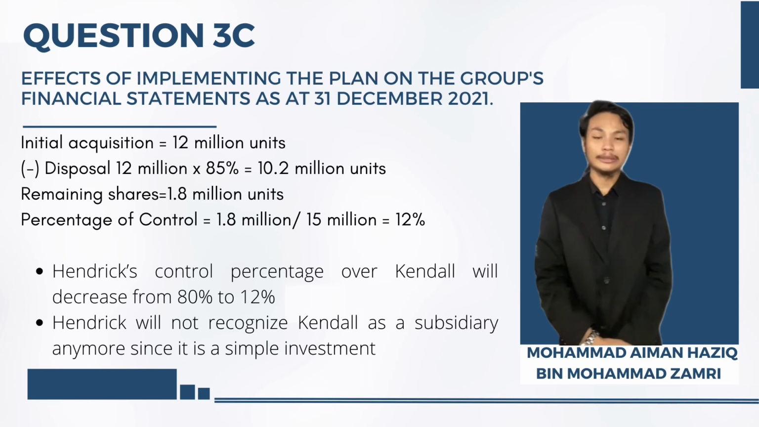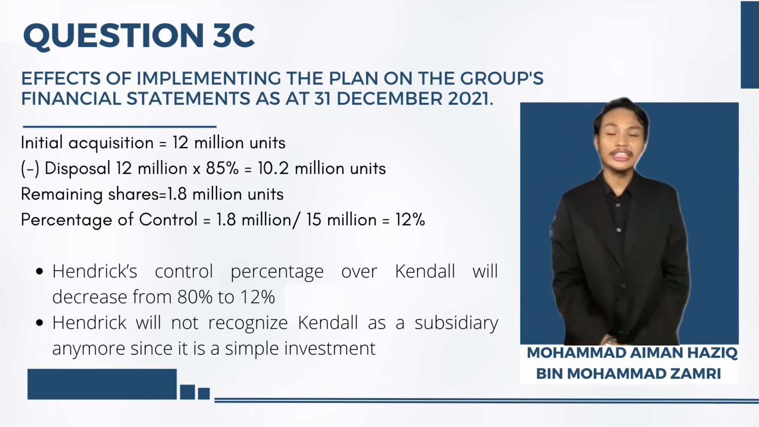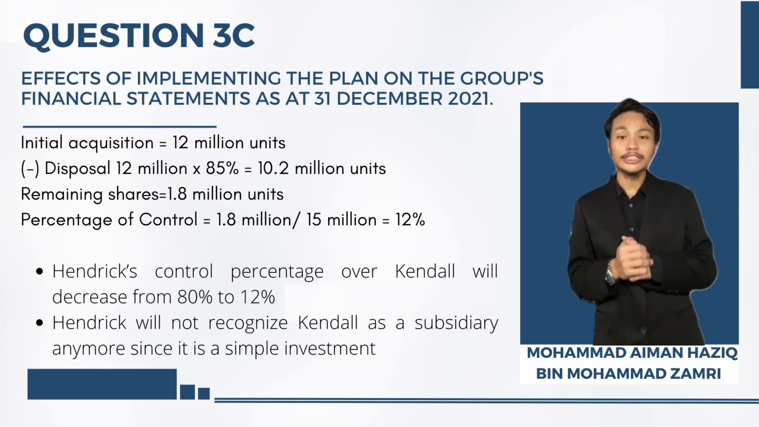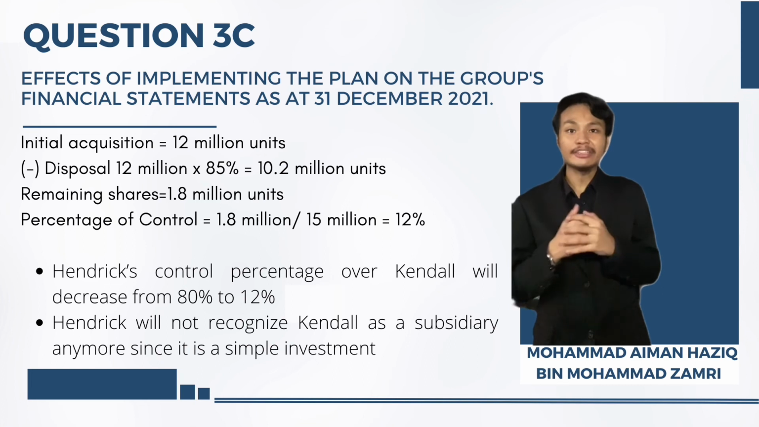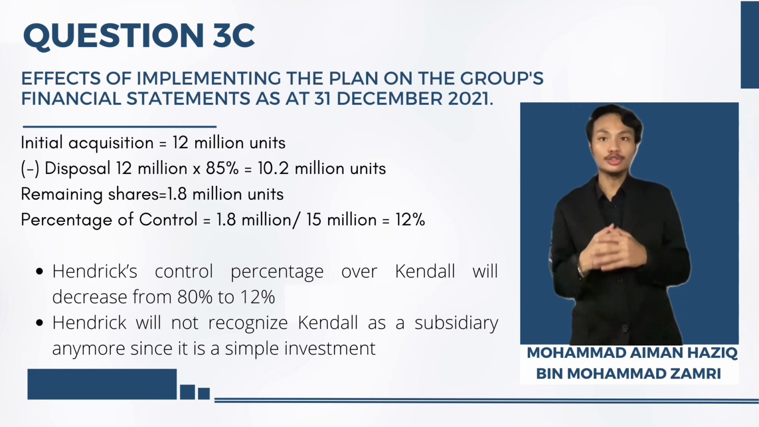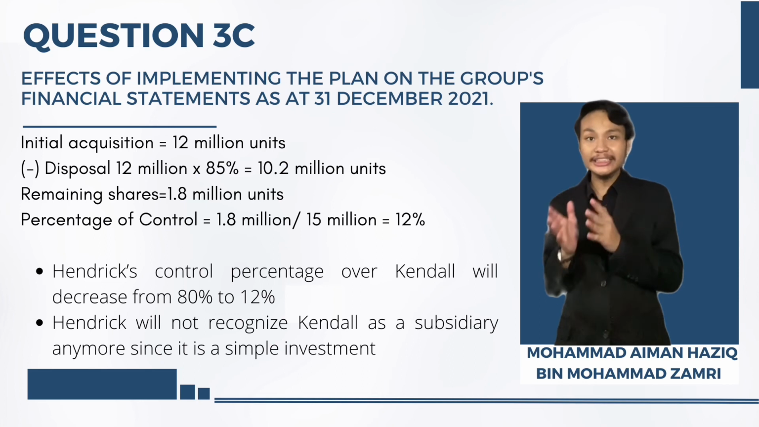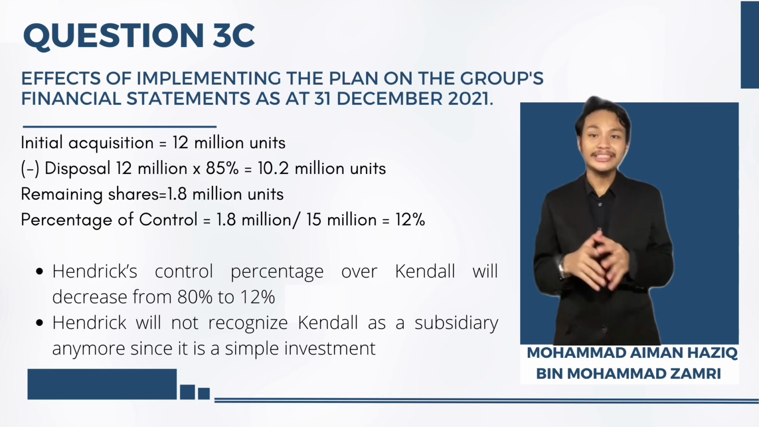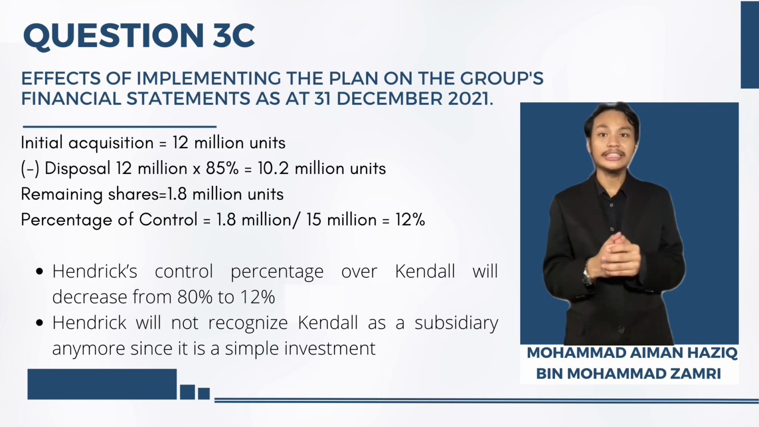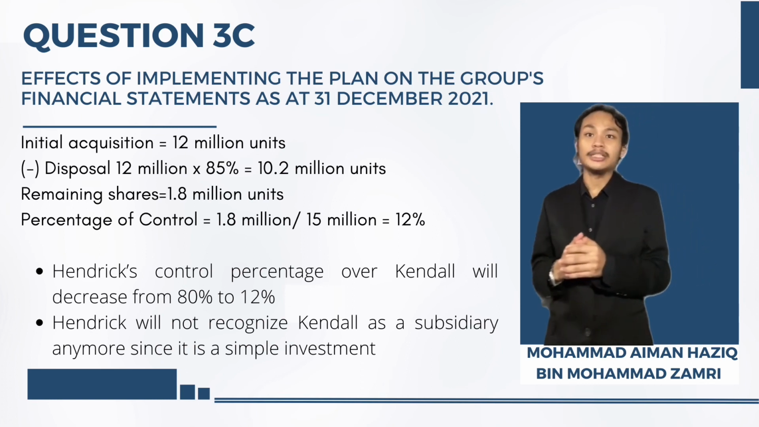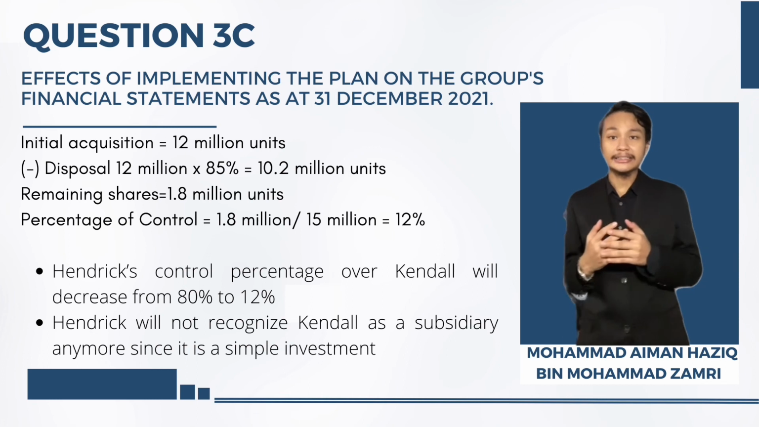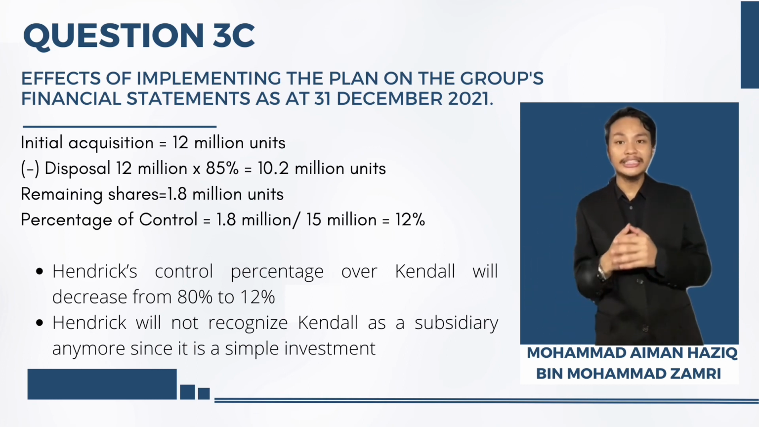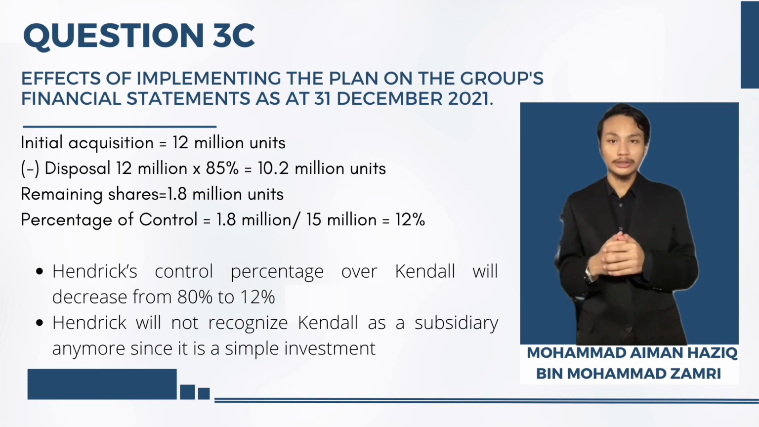Hi, my name is Muhammad Haziq bin Zamri, and I will explain question 3C regarding the effect of implementing the plan on the group financial statement as at 31 December 2021. Due to the disposal of 85% of the equity shareholding, Hendrik Berhad's control percentage over Candle will decrease from 80% to 12%. Since the control is less than 20%, it will be considered as a simple investment. Thus, Hendrik Berhad will not recognize Candle Berhad as a subsidiary anymore. As a result, Hendrik Berhad will not have any control over Candle Berhad. Hence, Hendrik Berhad will not have to prepare a consolidated financial statement as at 31 December 2021.